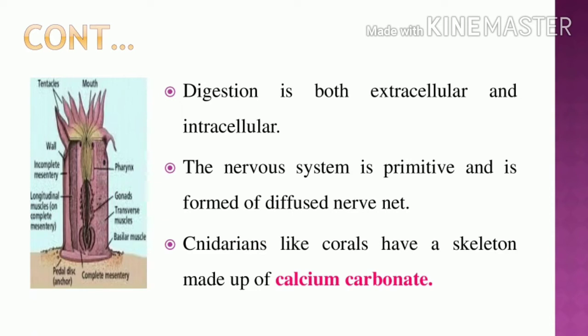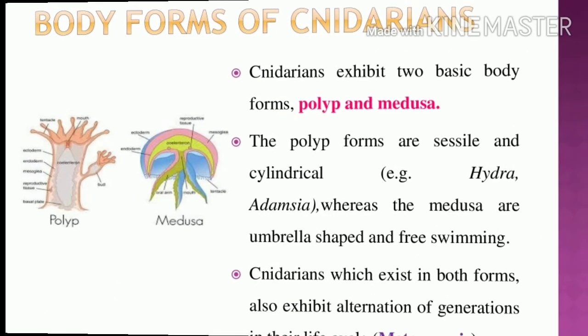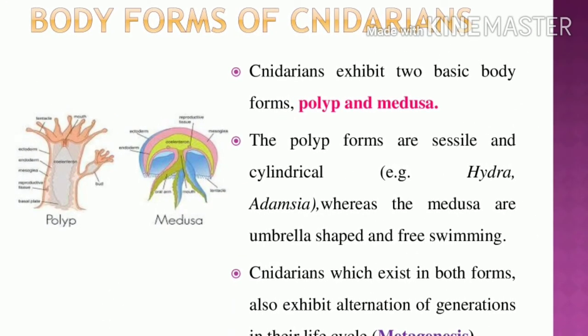Okay, so what is the body skeleton? The cnidarian skeleton is made up of calcium carbonate. In Porifera, the skeleton is made up of calcareous and siliceous spicules or spongin. Okay, so in cnidarians, the skeleton is made up of calcium carbonate. Can you understand? Next we study the body forms of cnidarians.